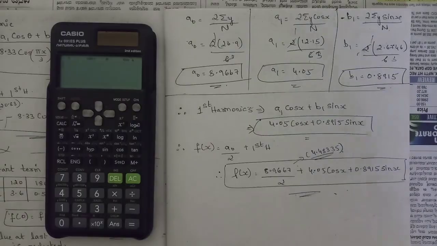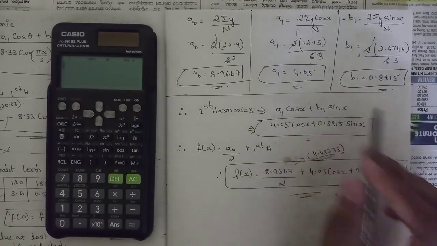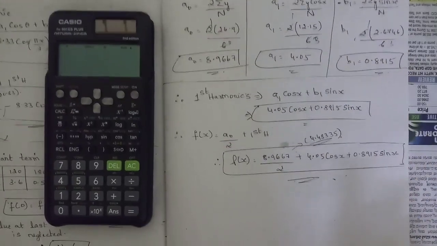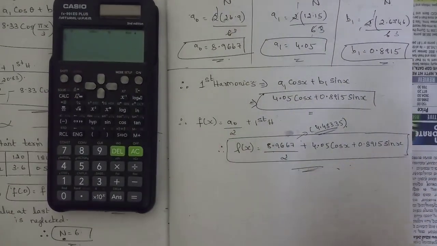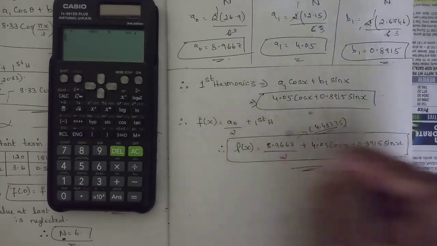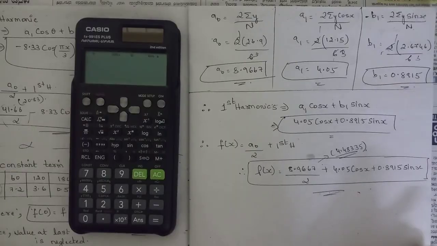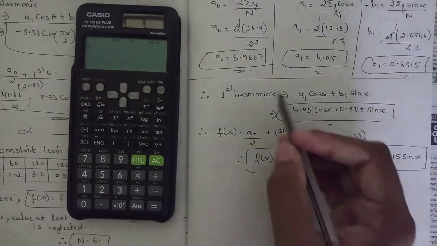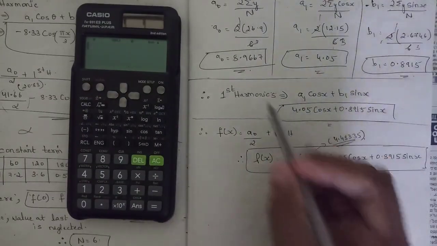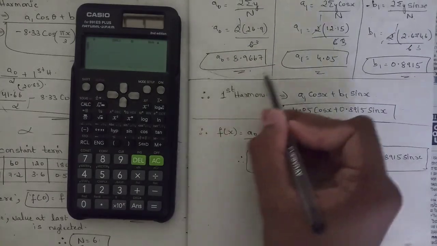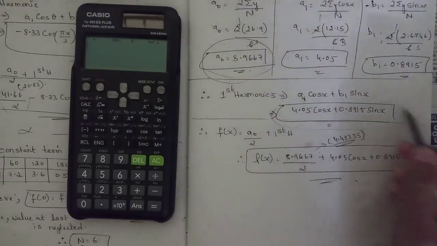After that, write the first harmonics. The formula is a1 cos x plus b1 sin x. Substitute the values of a1 and b1 and write the first harmonics. After that, if you want, you can write the Fourier series as well, that is a0 by 2 plus the first harmonics. You can write the Fourier series, or you can stop at this stage itself, because the question does not ask to calculate the Fourier series. They only ask to find the constant term and first harmonics. The constant term is a0, and the first harmonics is this one.